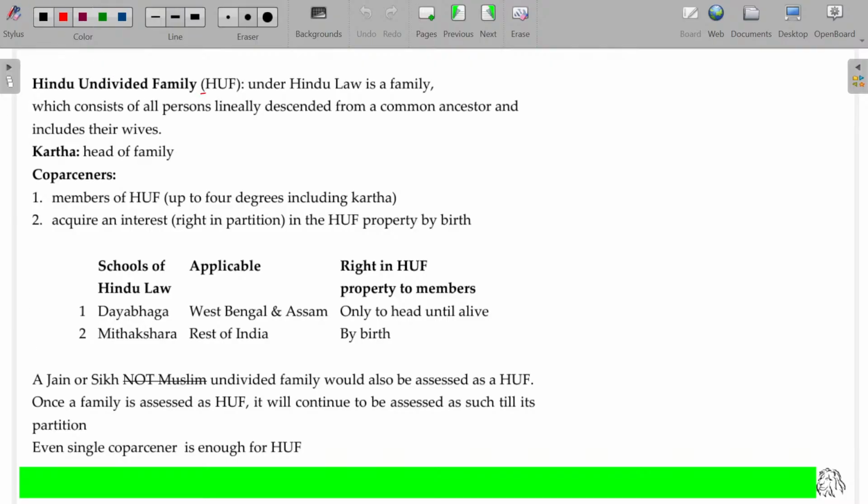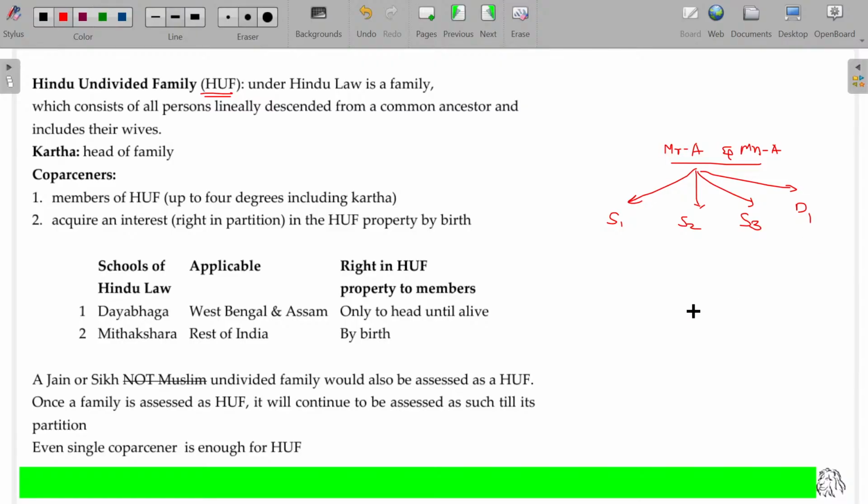Hindu undivided family. This system becomes very less practical currently. Anyhow, just understand Hindu undivided family. Mr. A and Mrs. A, collectively they own: son 1, son 2, son 3, daughter 1.